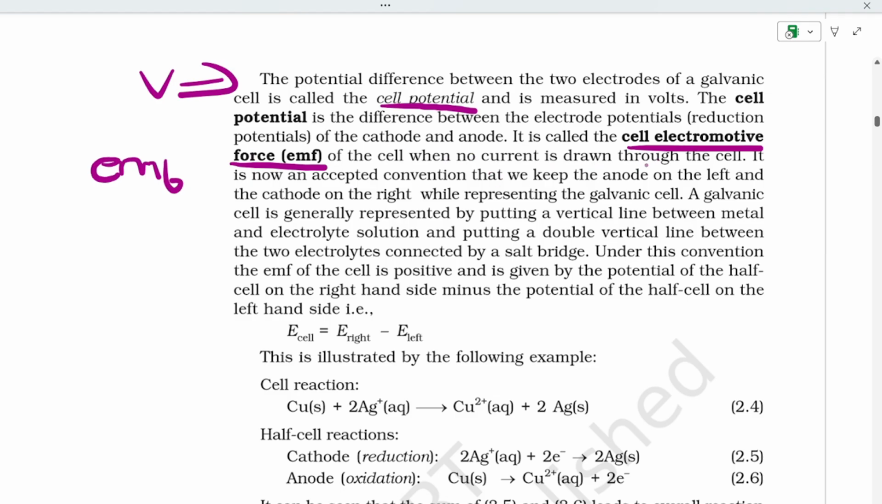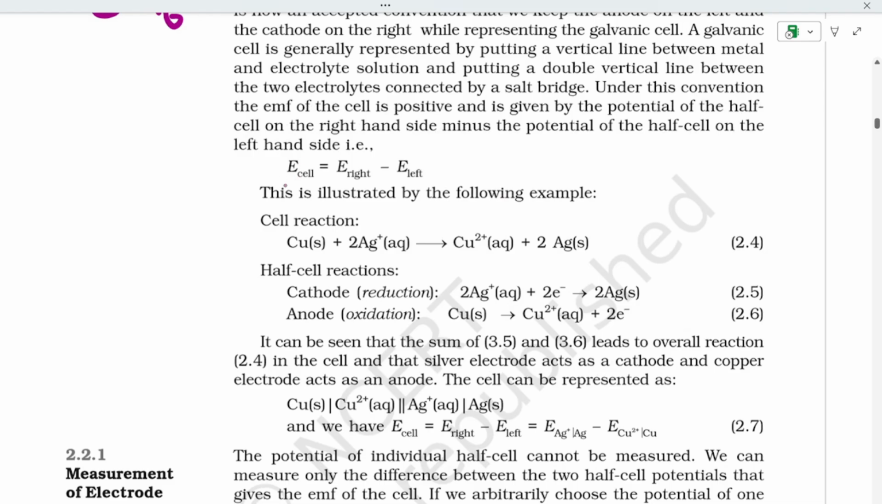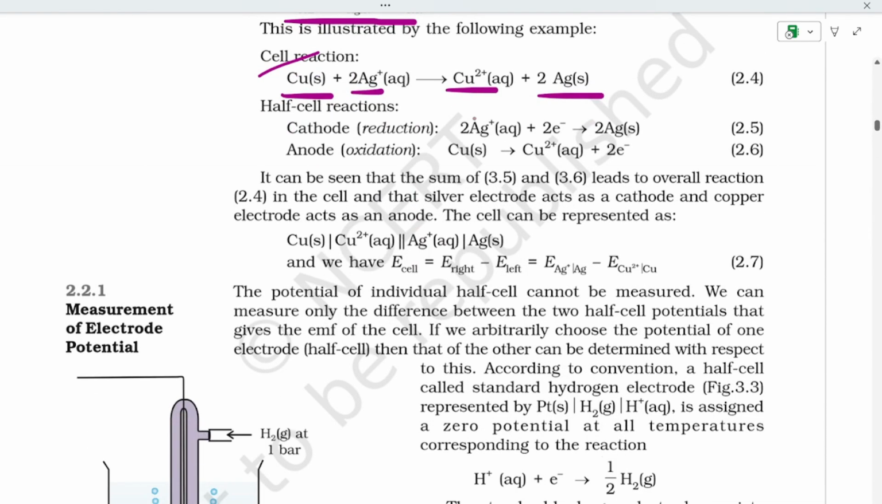When no current is drawn through the cell, it is now an accepted convention that we keep the anode on the left and the cathode on the right while representing the galvanic cell. And E cell is equal to E right minus E left. The cell reaction is Cu plus 2Ag+ gives Cu2+ plus 2Ag. See here, 2Ag on both sides, 1 copper, so it is balanced. The half cell reactions are 2Ag+ plus 2 electrons gives 2Ag, that is reduction, and Cu gives Cu2+ plus 2 electrons, that is oxidation.